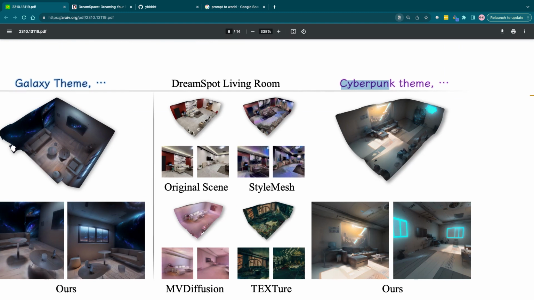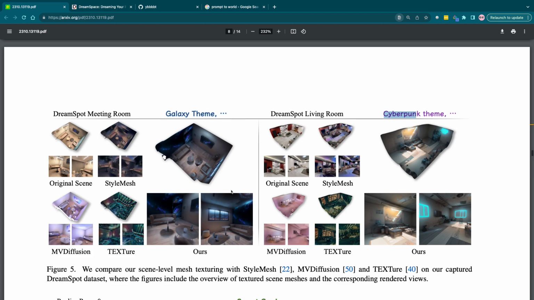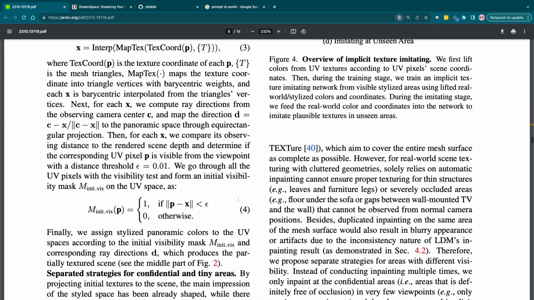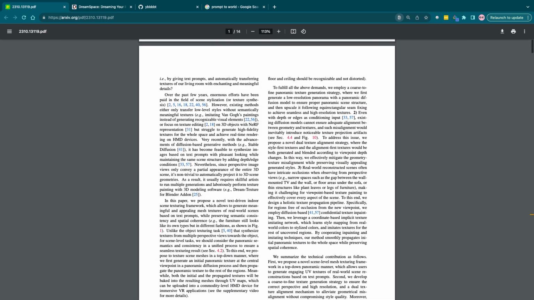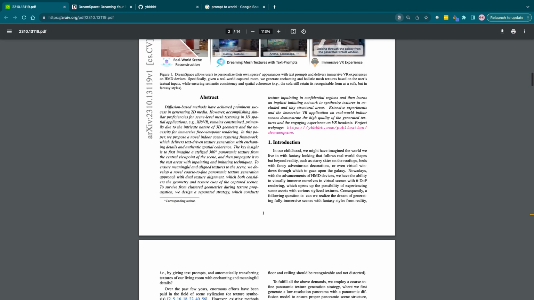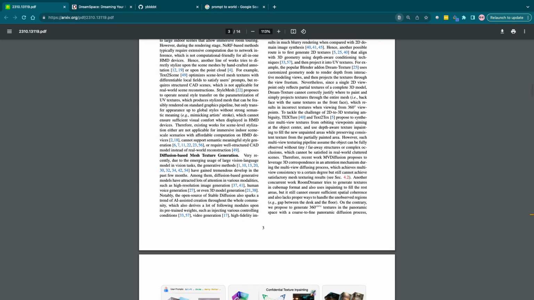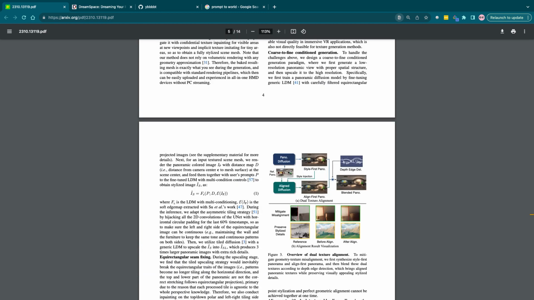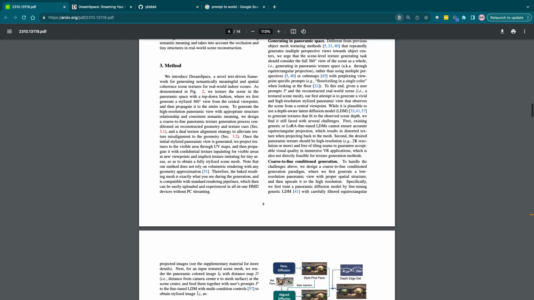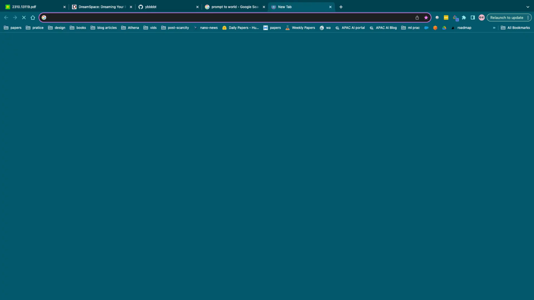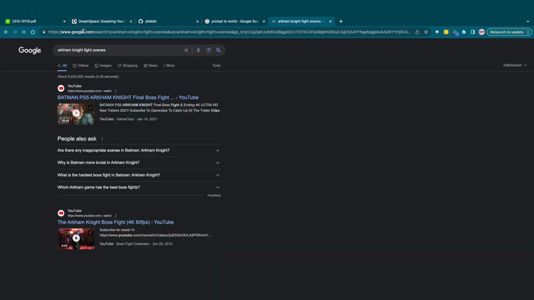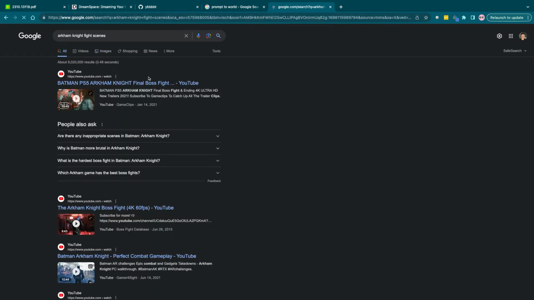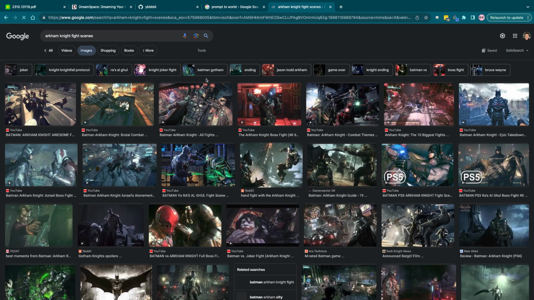I see now. Dude, what I'm thinking about here is they could probably just generate a bunch of rooms for Batman Arkham games. I think that would be really cool. Kind of like an infinitely playable Batman game. That'd be very cool. I would play that all day. If we look at Arkham Knight fight scenes, it could probably generate these scenes pretty well.